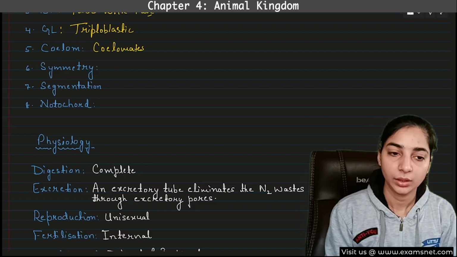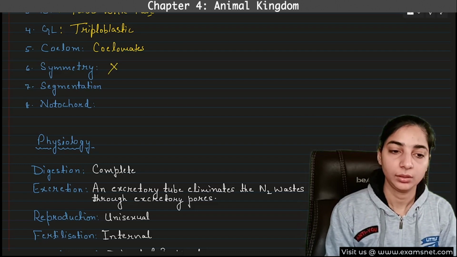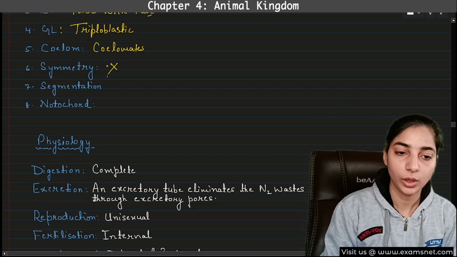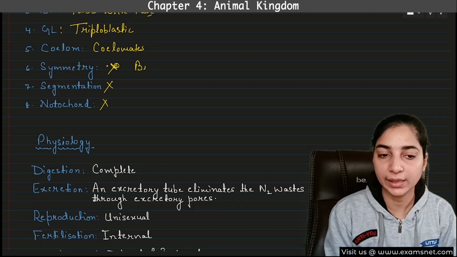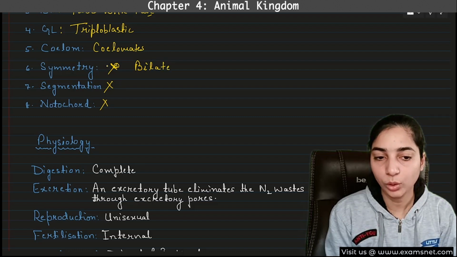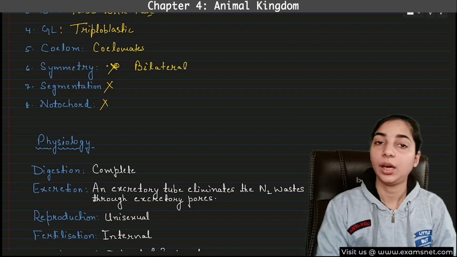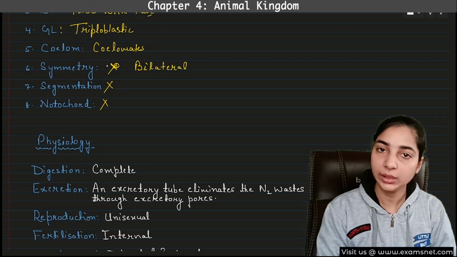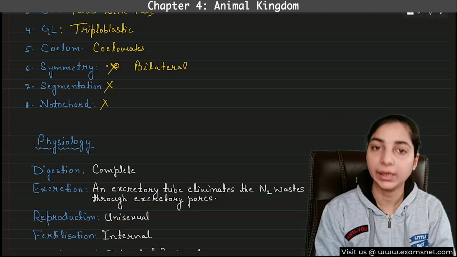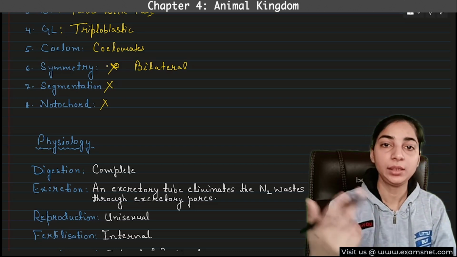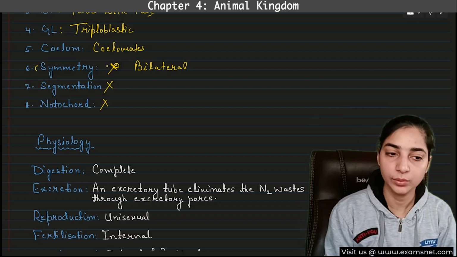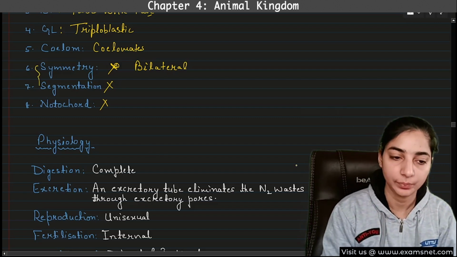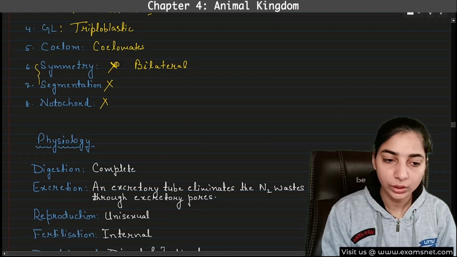Symmetry, no, sorry, I got it confused with the segmentation. Segmentation is absent, notochord is absent, but symmetry is present, and it is bilateral symmetry, because we have already discussed that from Platyhelminths onwards, all the animals have bilateral symmetry. Only the adult echinoderm has radial symmetry. So I got confused between symmetry and segmentation. Now let's come to the physiology.